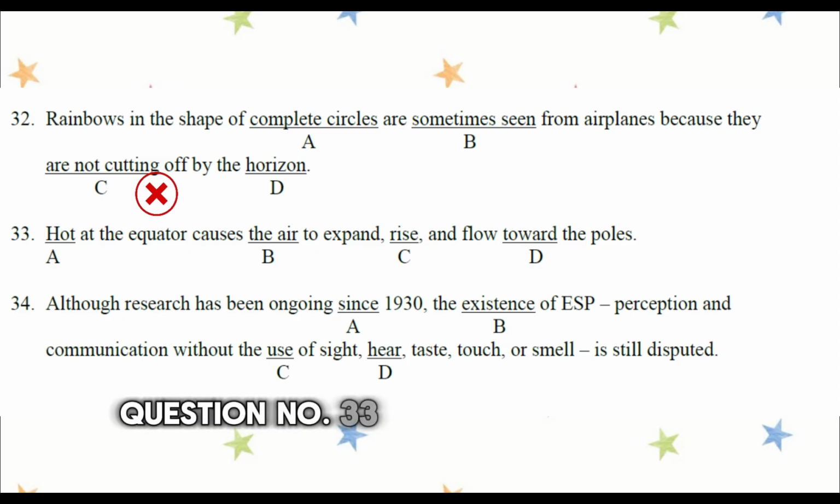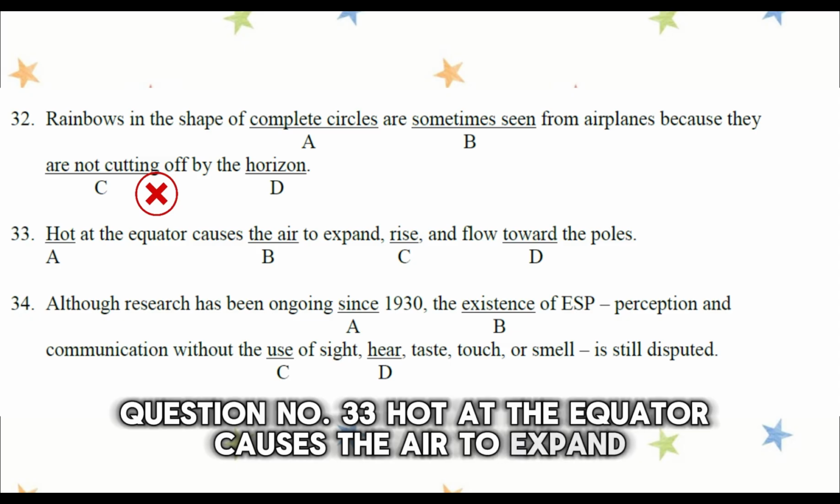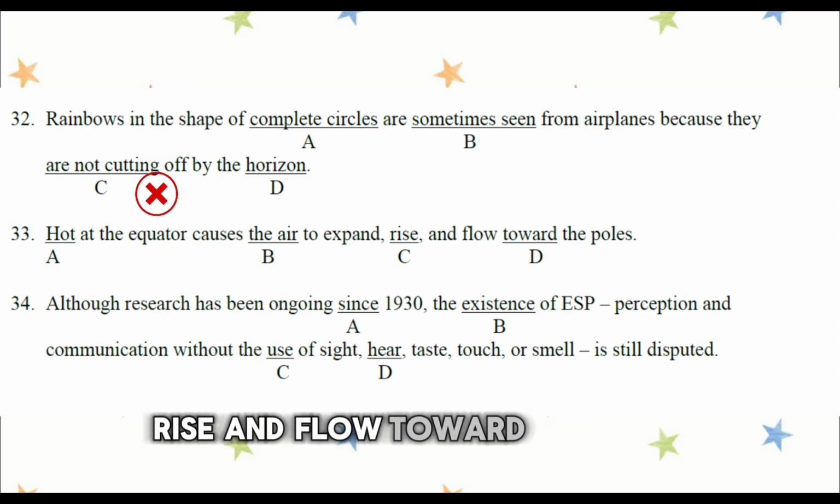Question number 33. Hot at the equator causes the air to expand, rise, and flow toward the poles.